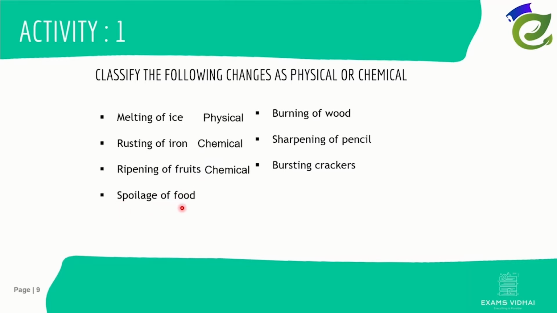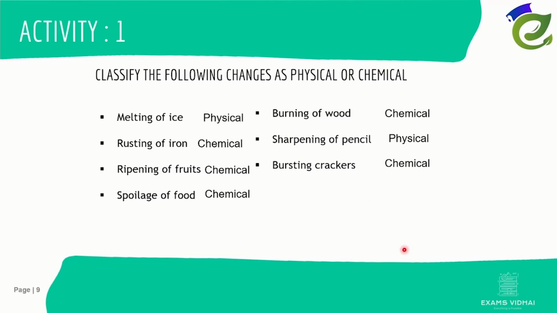Coming to spoilage of food. In spoilage of food, microbes break down the food into some new substances. New substance is formed. So it's a chemical change. Then coming to burning of food. In burning of food, new substance is formed. So it's a chemical change. Then coming to sharpening of pencil. In sharpening of pencil, the physical shape of pencil is changed, whereas the chemical composition of pencil doesn't change. So it's a physical change. Bursting of cracker. Some chemical reaction takes place and new substance is formed. So it's a chemical change.